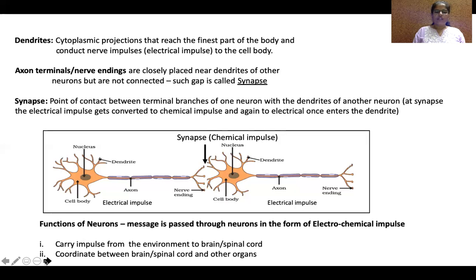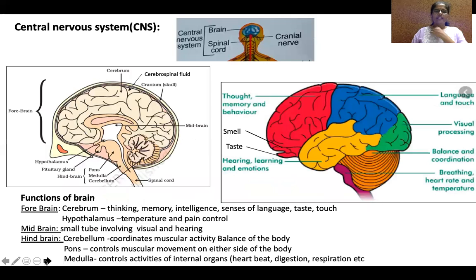Now, after knowing the functions of neuron, let us study the central nervous system, which is the first part of the nervous system. We know central nervous system includes brain and spinal cord. Only the portion of the spinal cord below the brain forms the central nervous system.